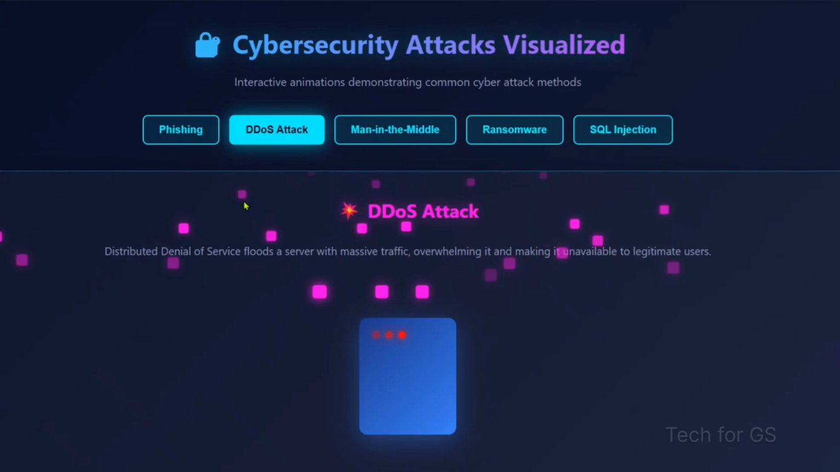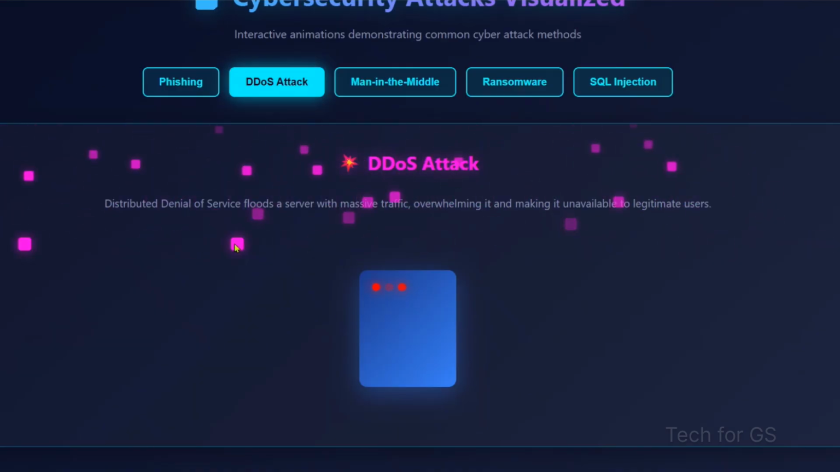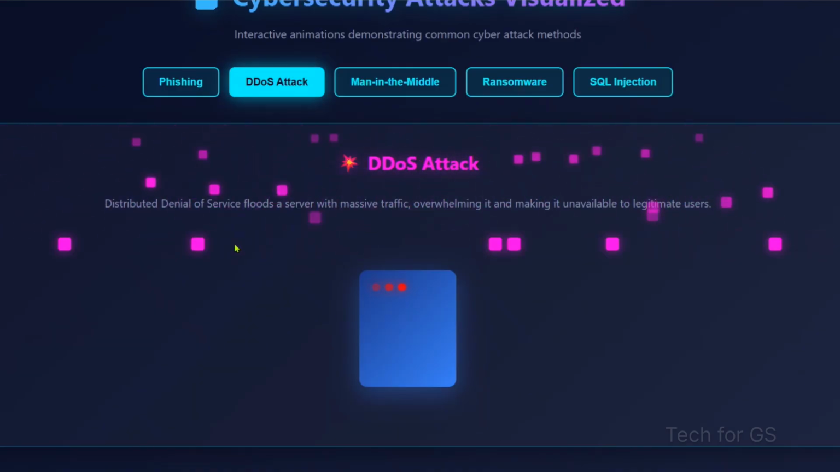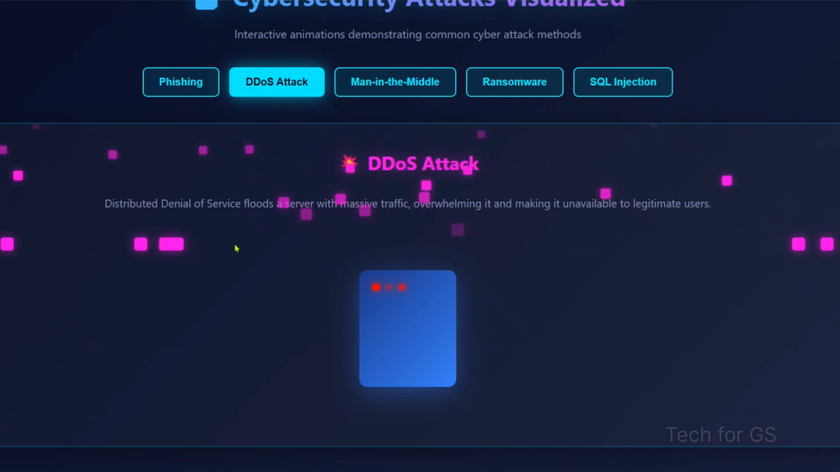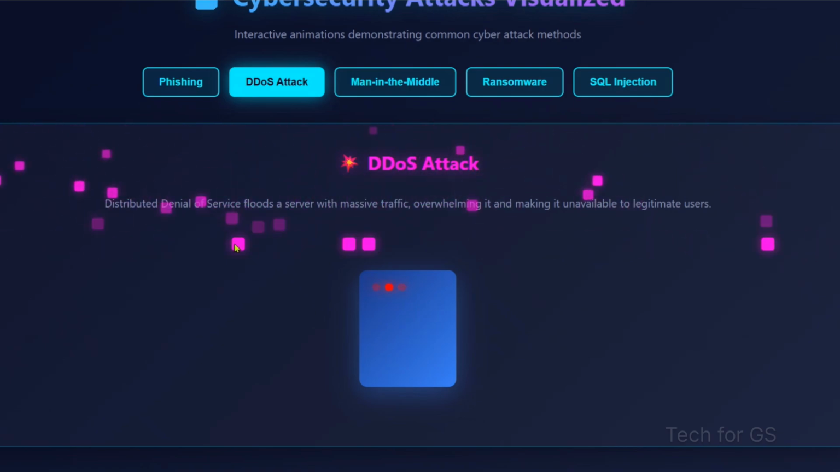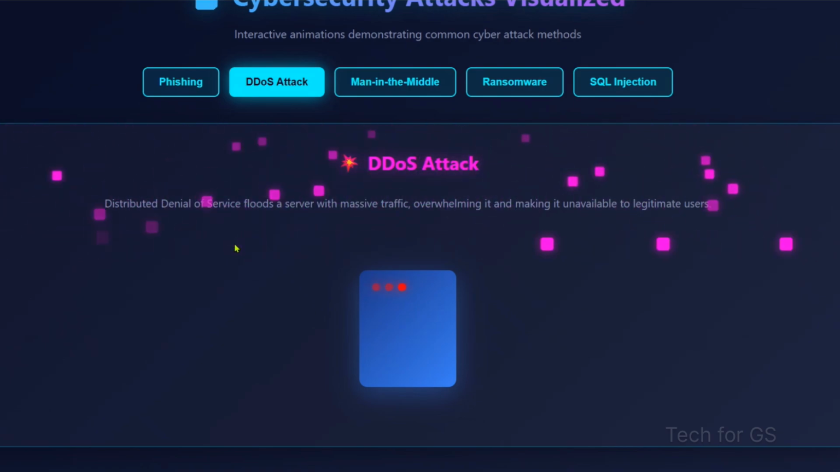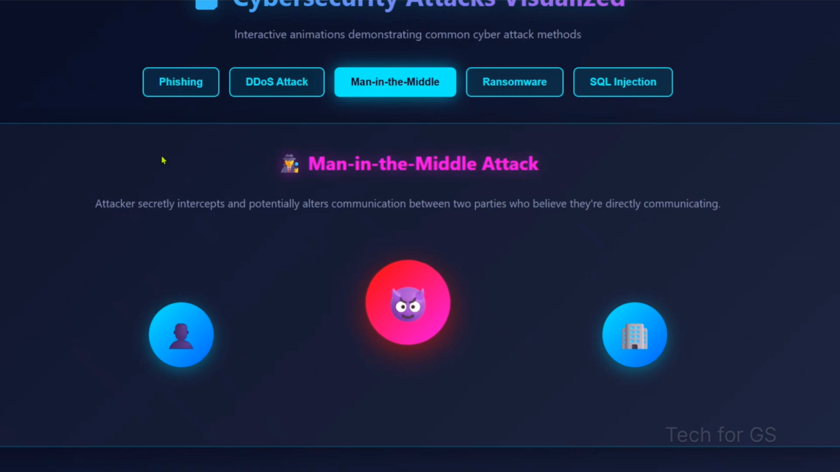DDoS attack. Distributed denial of service floods a server with massive traffic, overwhelming it and making it unavailable to legitimate users. Man-in-the-middle attack. The attacker secretly intercepts and potentially alters communication between two parties who believe they are directly communicating with each other.